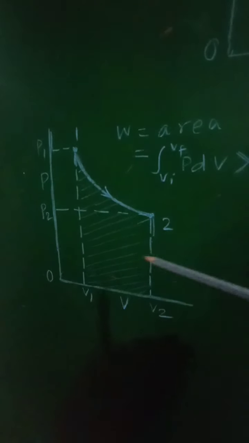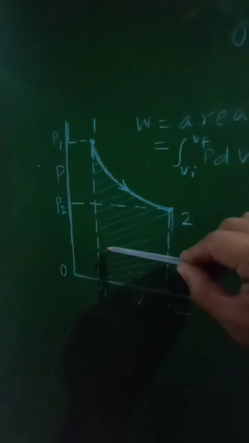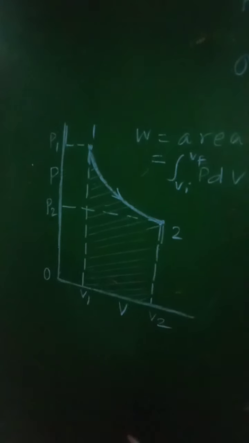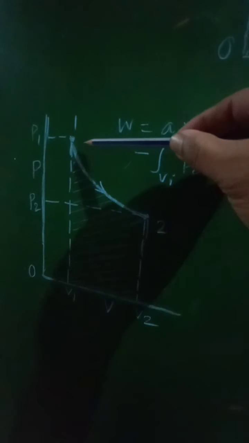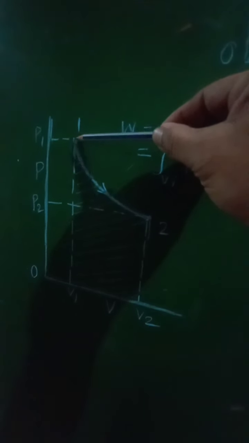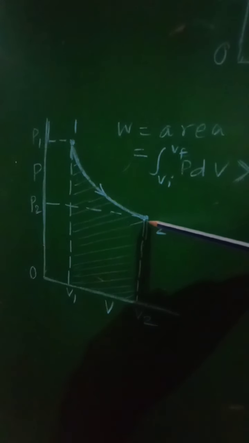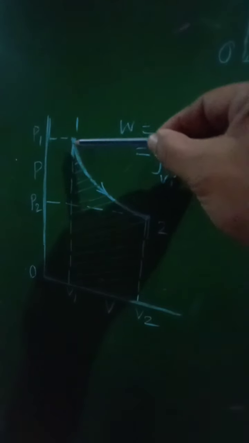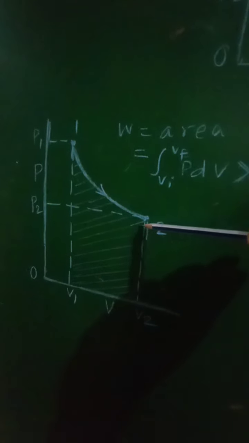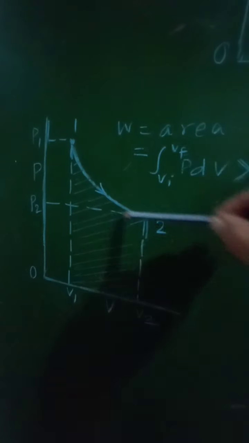Now let us consider the first PV diagram. Volume is plotted along the x-axis, pressure is plotted along the y-axis, and the first position is presented here, the second position is presented here, and the variation of pressure and volume is represented here. There is a change in volume from V1 to V2, and similarly pressure changes from P1 to P2.